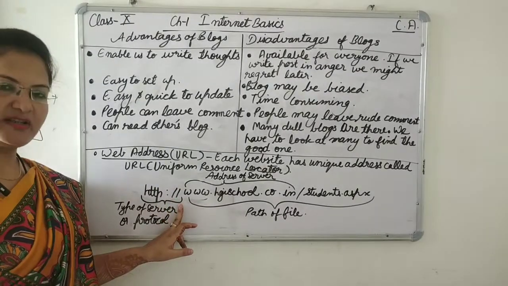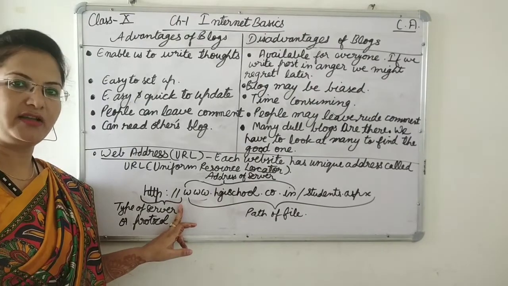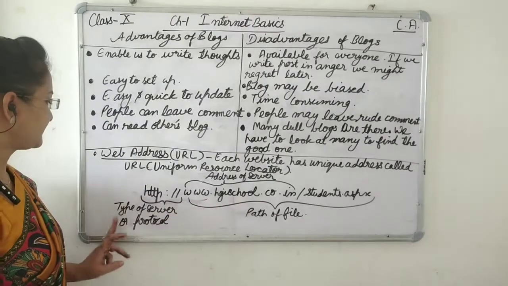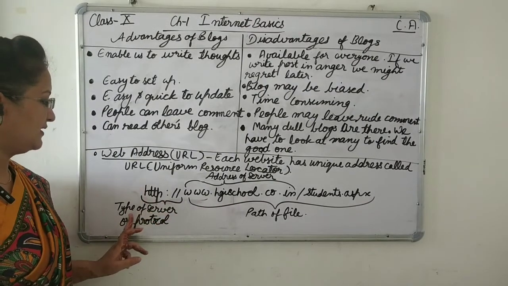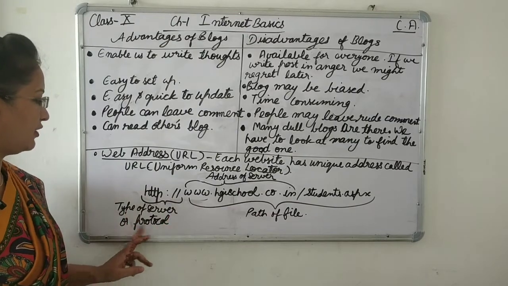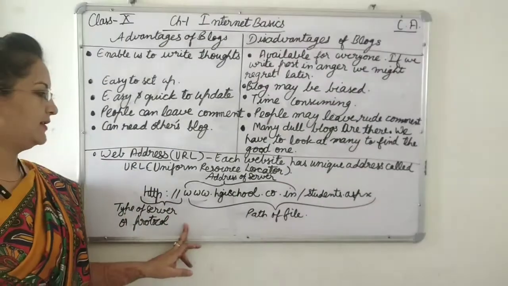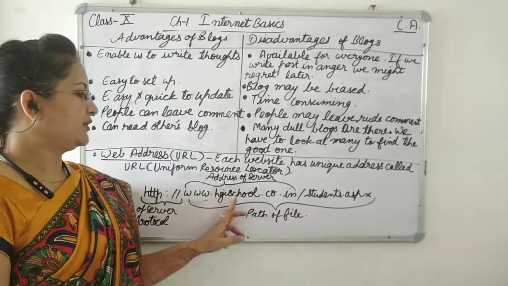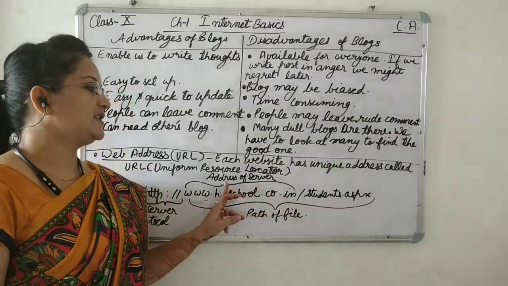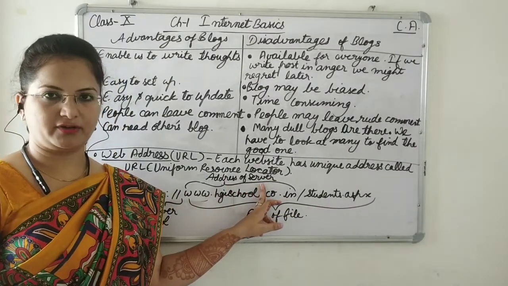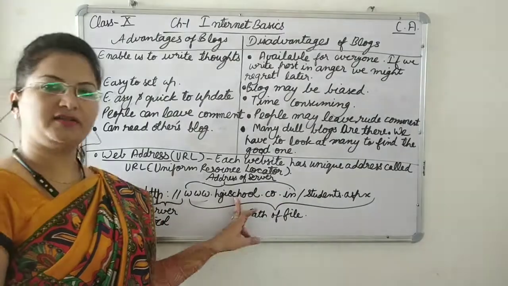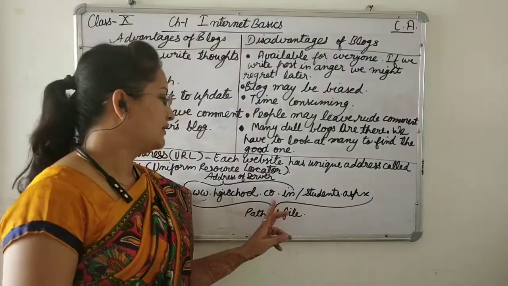Okay, so FTP server is also there, mail server, there are different types of servers. So HTTP, either it will be a type of server or we can also say protocols. Now www.hjischool.co.in is the address of the server, the website address. It will open the home page.